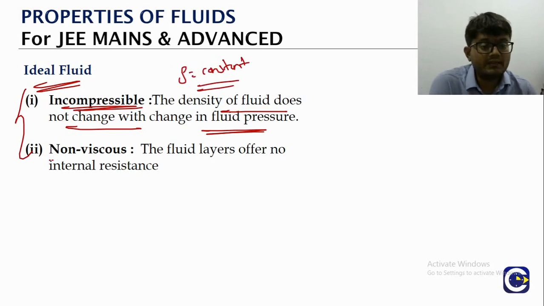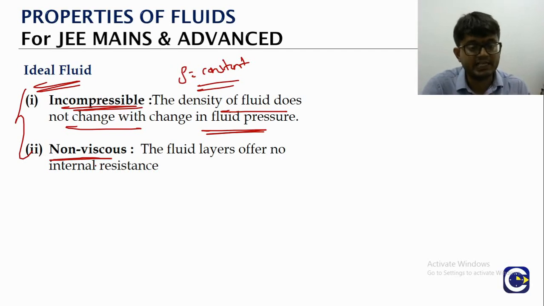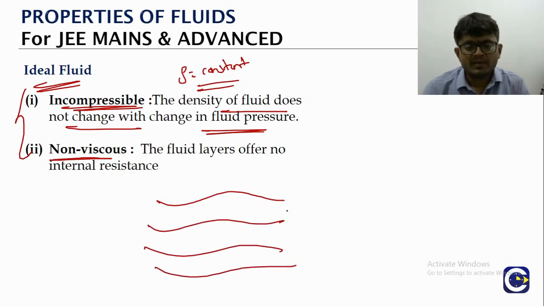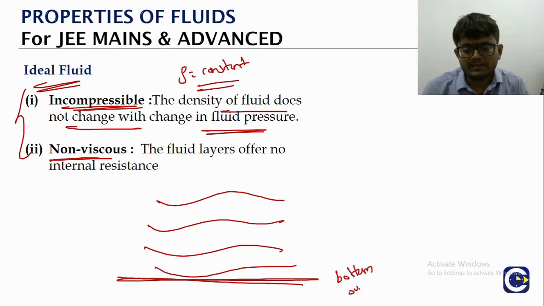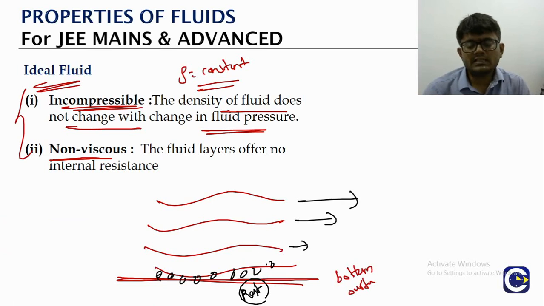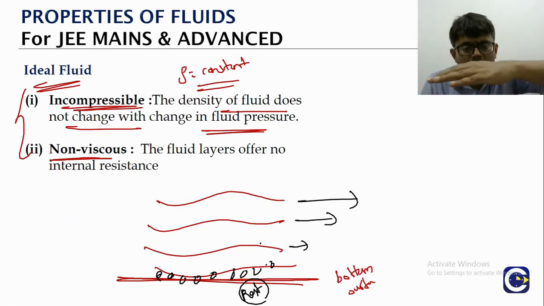And the second is what? Non-viscous. We'll see that because of the viscous nature there will be energy dissipation. Like we talked about laminar flow, if you think about the bottom surface, usually the layer of particles just in contact with the bottom surface would be at rest, held. All these are trying to move, but this layer will try to hold the layer above it a little bit, so this will move a little slower.